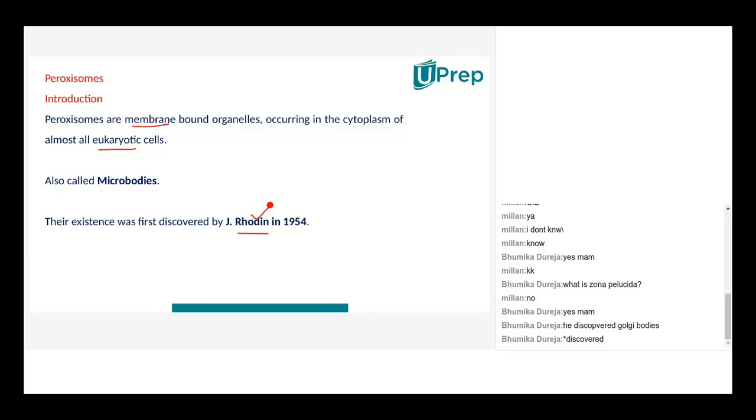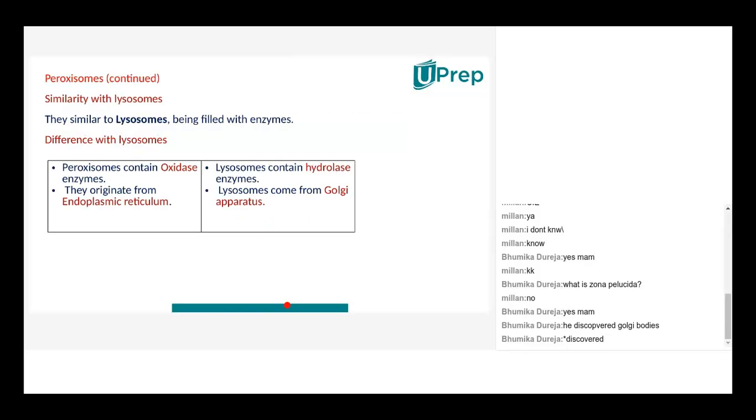Okay. Now when you take in detail about peroxisome contains some enzymes like lysosomes. But the enzymes in lysosomes are different from peroxisome enzymes. What is the difference that we are going to see? When you take peroxisomes, they're having similarity in having enzymes. Okay, but what kind of enzymes peroxisomes will carry is oxidase enzymes.